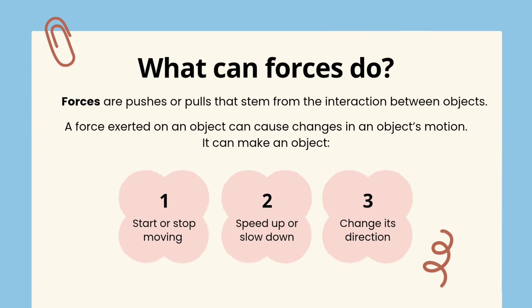A force can change the motion of an object in many ways. It can make an object start moving or stop moving. It can also make an object speed up, slow down, or change direction. For example, when you kick a football, the force from your foot makes the ball move. When brakes are applied on a bicycle, force slows it down. Even turning a steering wheel changes the direction of a moving car because of force.